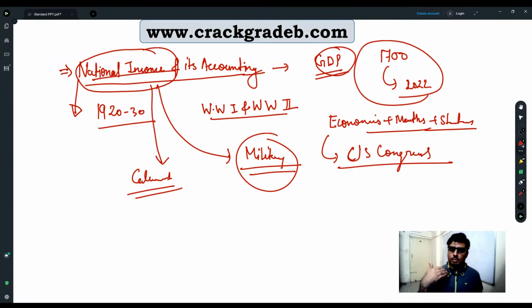In the US Congress he was given the best opportunity. For example, if you are allowed to deliver a lecture in the Parliament of India, right? Parliament of India means representatives of more than 140 crore people are there, and you are going to address them. It means indirectly you are going to address the entire nation. So this is a rare opportunity, or you can say an honor. That honor was given to that person, and he delivered.